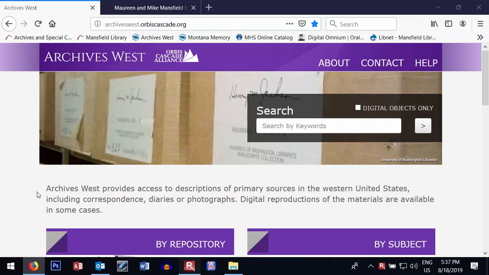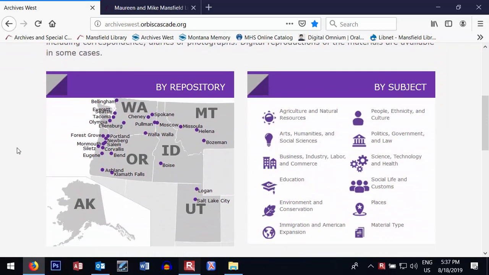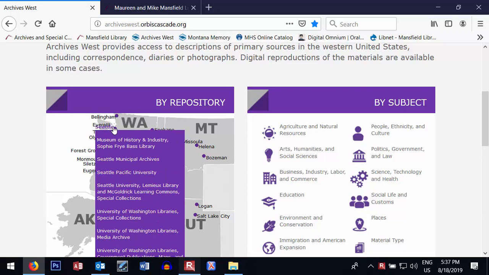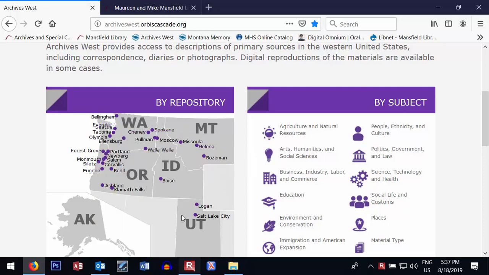Archives and Special Collections posts guides to its archival collections to ArchivesWest, and just so you are aware, ArchivesWest has guides for archival collections for repositories all over the Northwest. So you can see here by this map which institutions contribute guides to their collections.